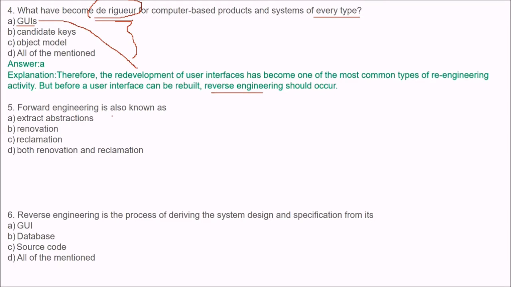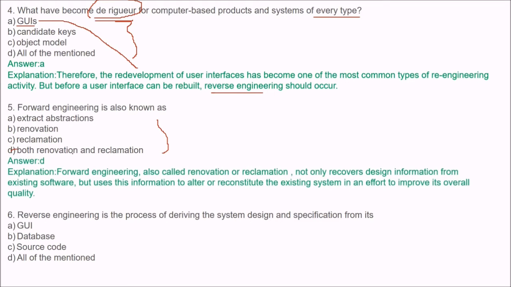Next, forward engineering is also known as, these are options for you: renovation, reclamation or extract abstractions. The option is D, both renovation and reclamation. Forward engineering, also called renovation or reclamation, not only recovers design information from the existing software.